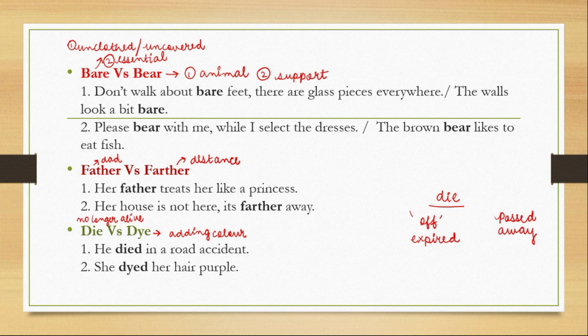So please refrain from using these words because the person is not a switch that has become off, or the person does not have an expiry date to be expired. So please don't use this. Rather than that, try to use "this person passed away." It is a better term to use. He died in a road accident, so he's no longer living. He passed away. He died.